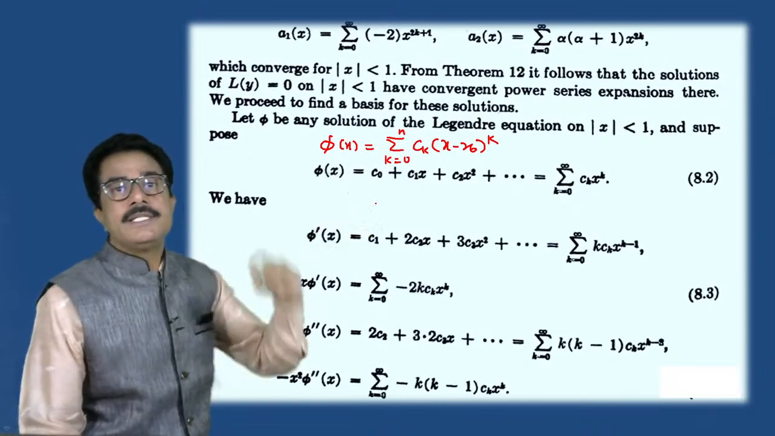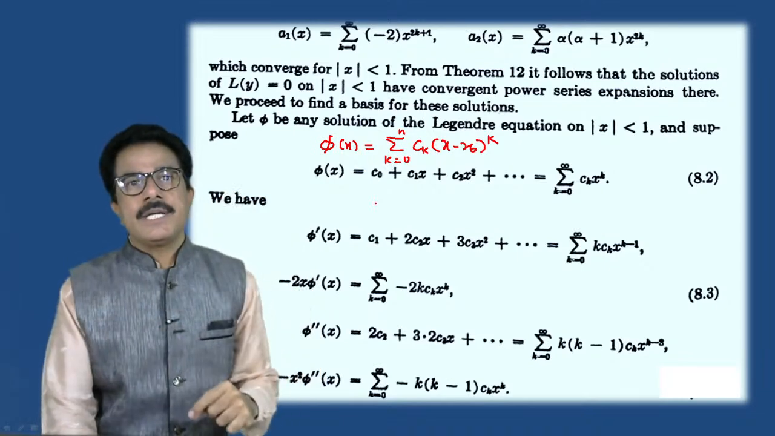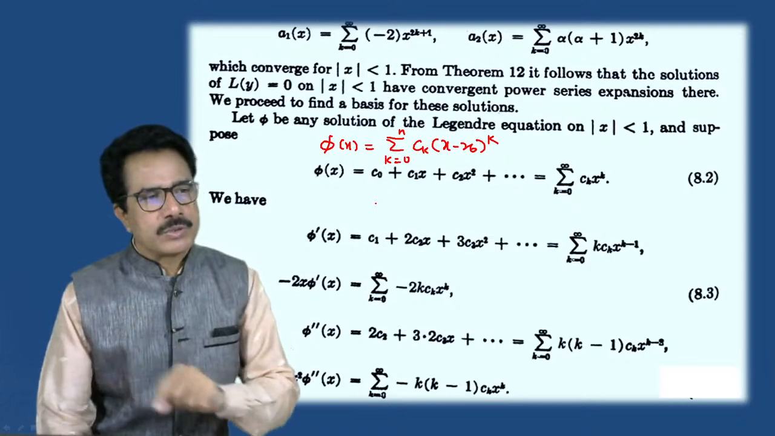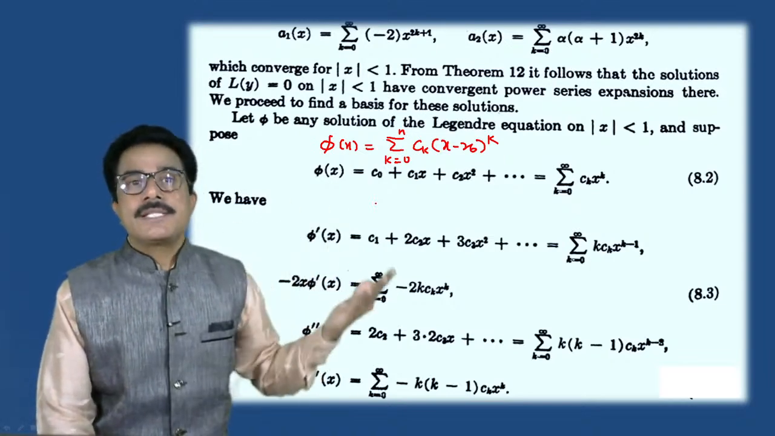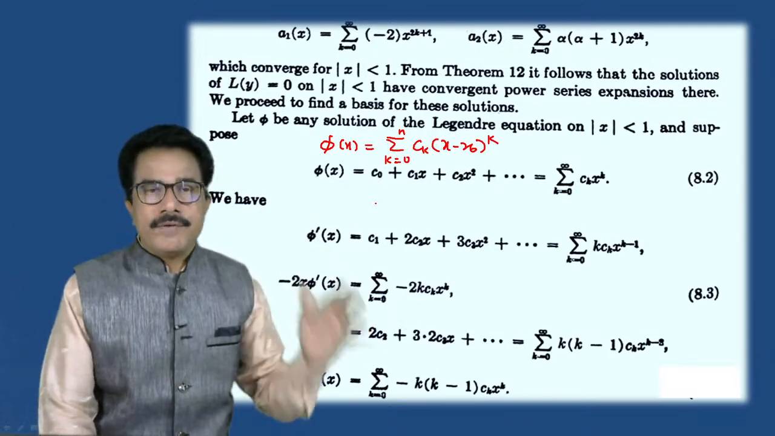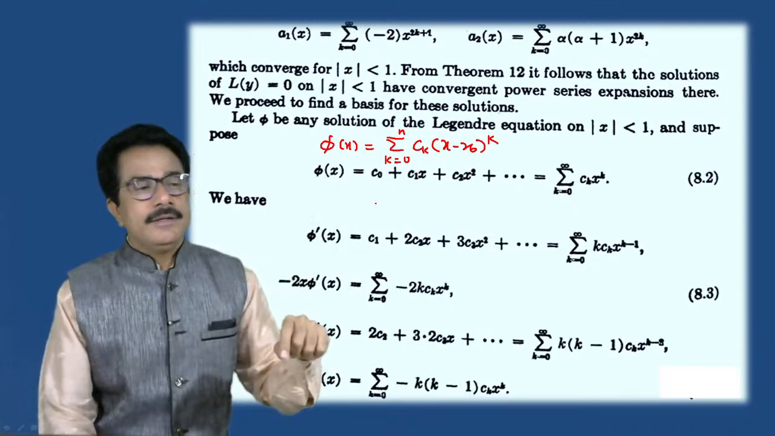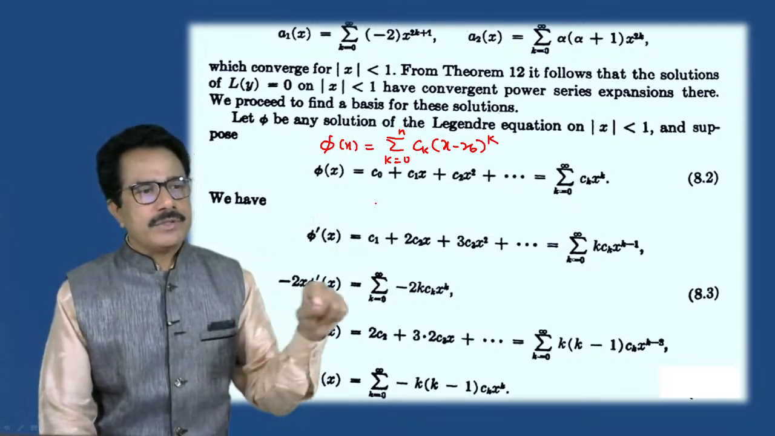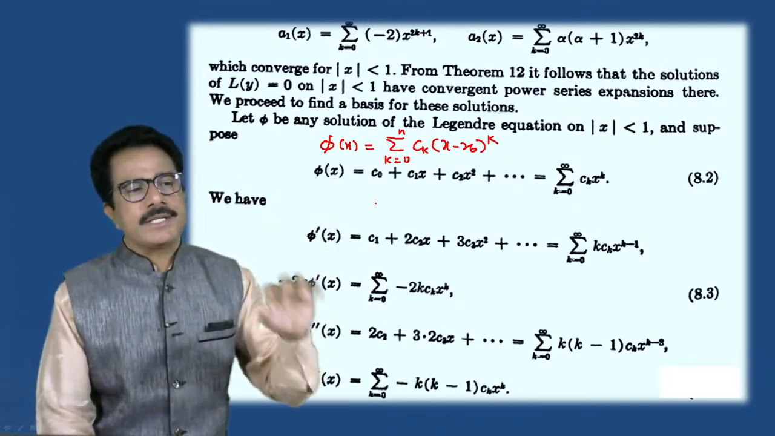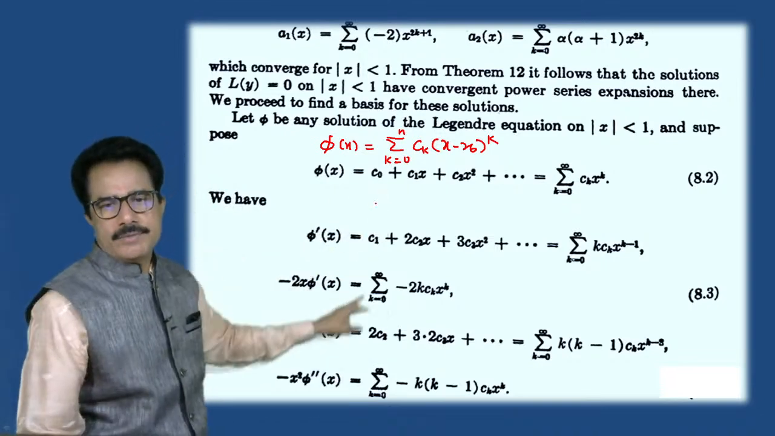Here the Legendre equation satisfies the condition of analytic coefficients when x is equals to 0. So we have to take the initial point x is equals to 0. Then yesterday in theorem number 12 we have seen that if the coefficients are analytic, then we can write the solution phi of x is equals to summation k is equals to 0 to n ck into x minus x naught bracket raised to k. X naught is here 0, so we can write this in this way.